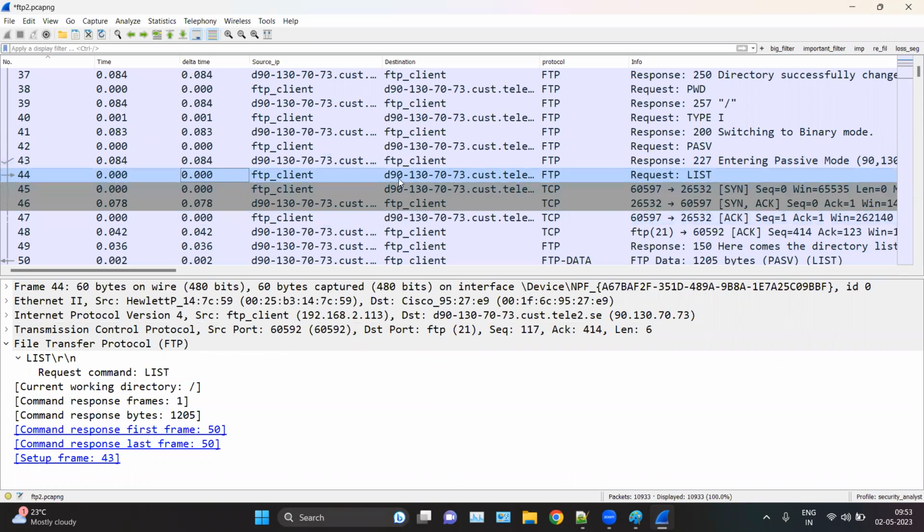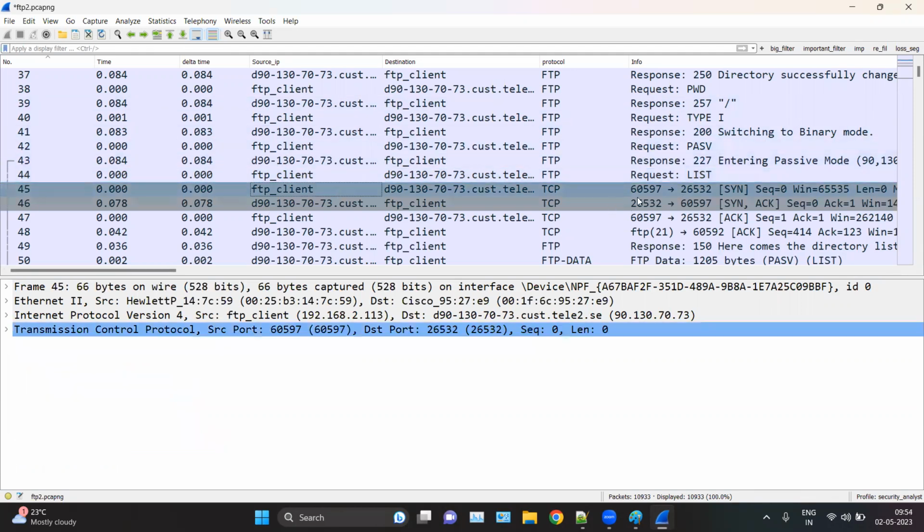Now we want a reply in terms of a list, so that is the data actually. Okay, so that is why we are establishing a connection on a different port number, which is 60595, that is the source port, and 26532, that is the destination port. Okay, that is a random one because we are selecting passive.